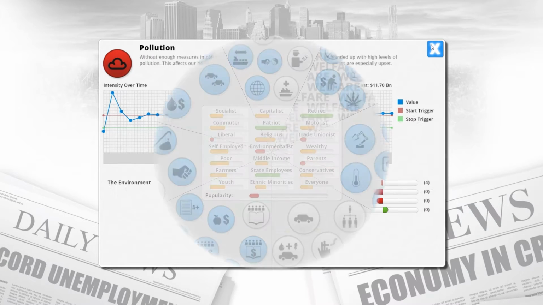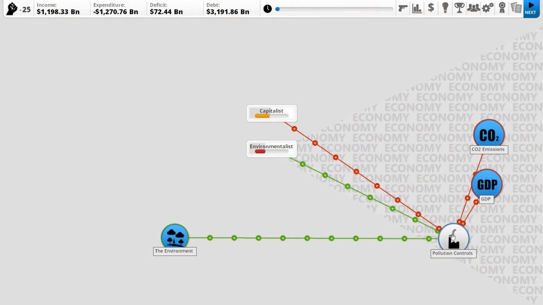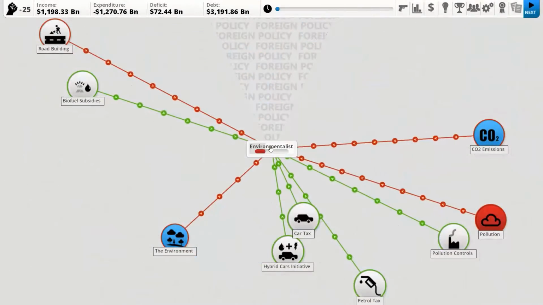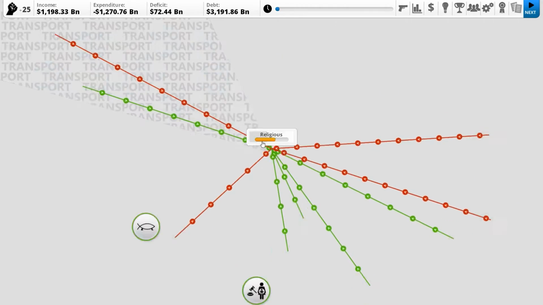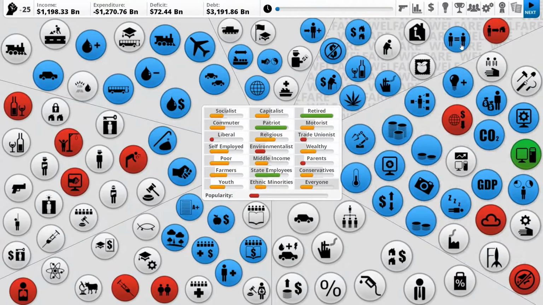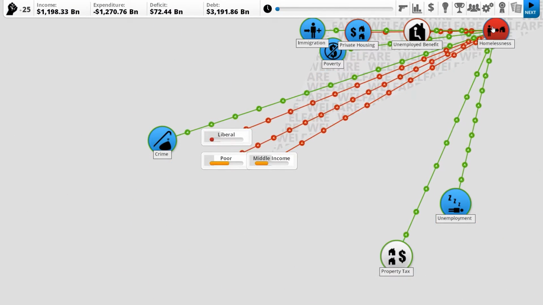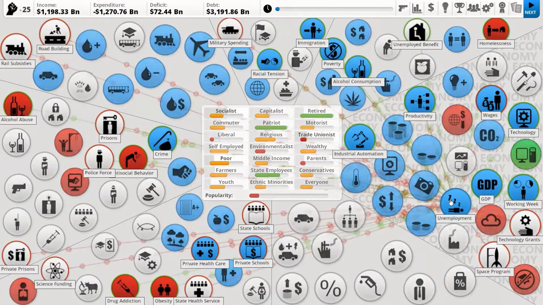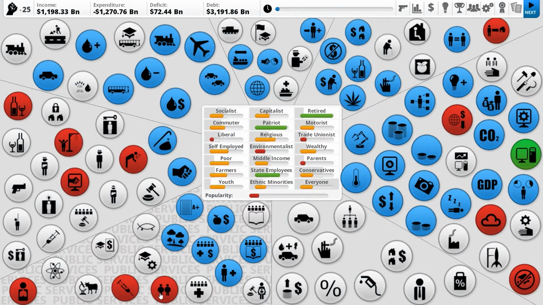We may want to try getting rid of some of the negatives. Pollution controls maybe aren't that high, and things like that. Things that environmentalists dislike, so they dislike road building. Maybe we've got too much of that going on. I don't know. Homelessness is a big issue, but that's mostly because of our unemployment, which, if we go to unemployment, is mostly caused by everything. So it's an issue that's hard to fix.